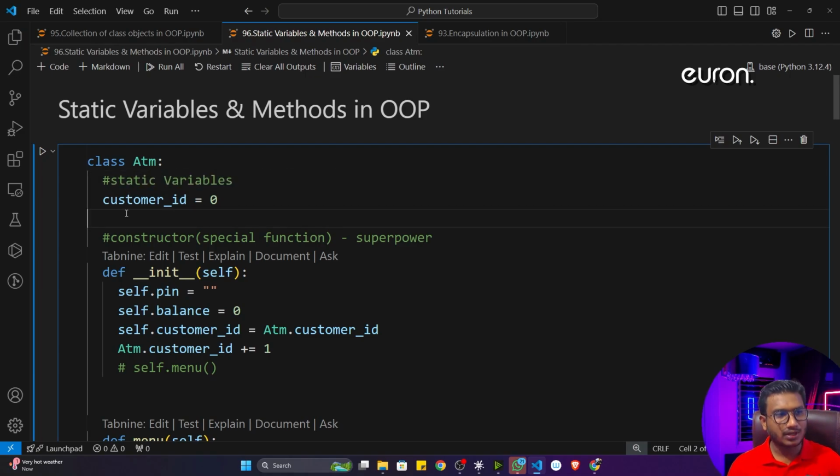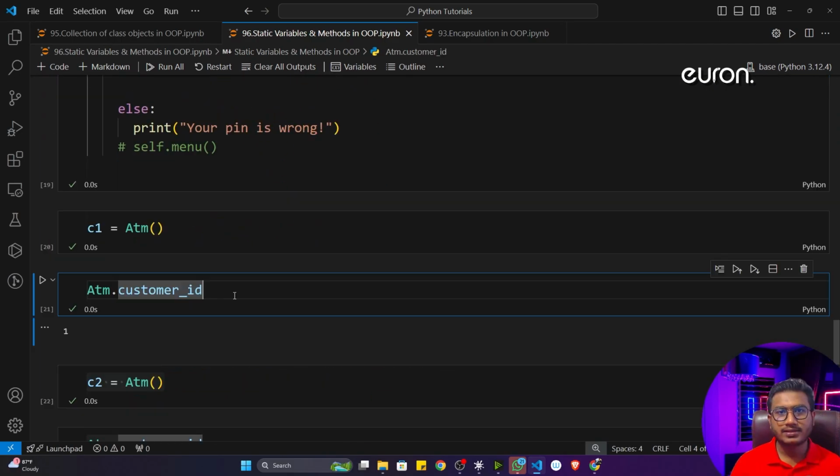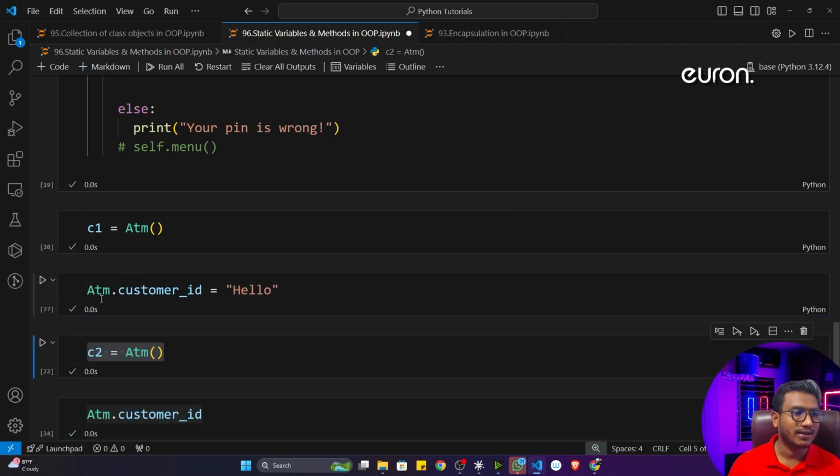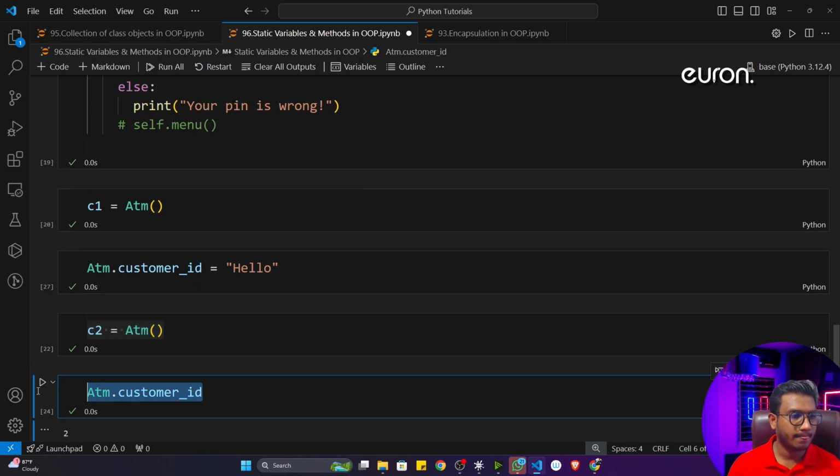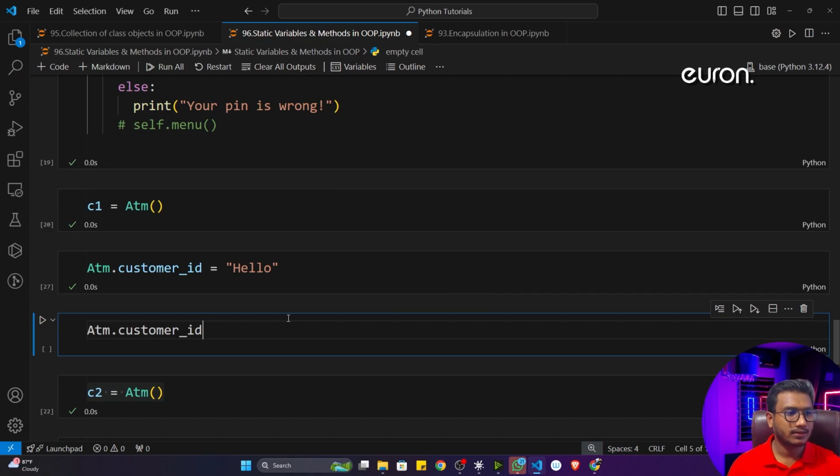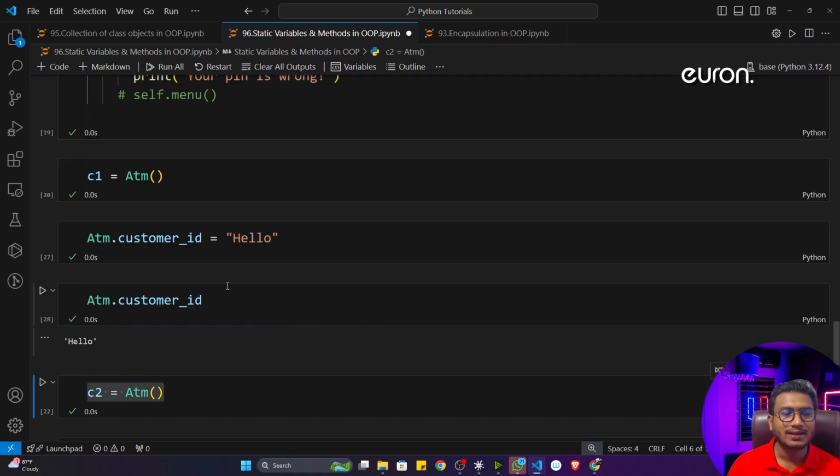Now let's say your junior programmer is here again. Let's say he will write atm.customer_id is equal to, let's say, hello. Now see, if I execute, it will execute fine. If I check the ATM customer ID, it will give me hello. That means he is able to access this particular variable.